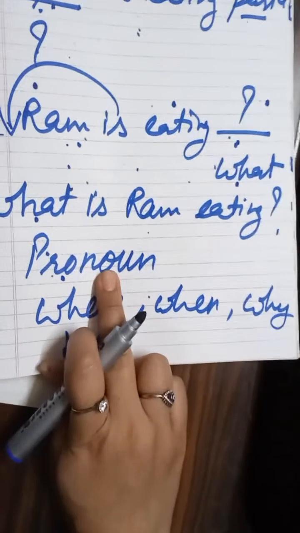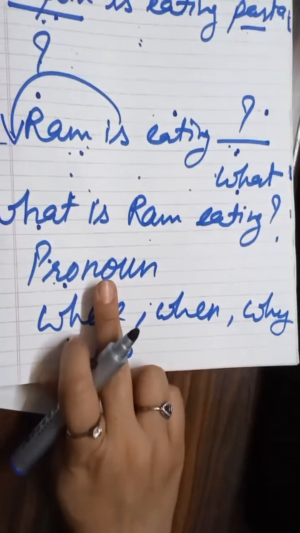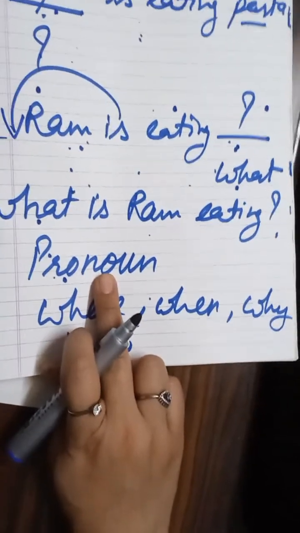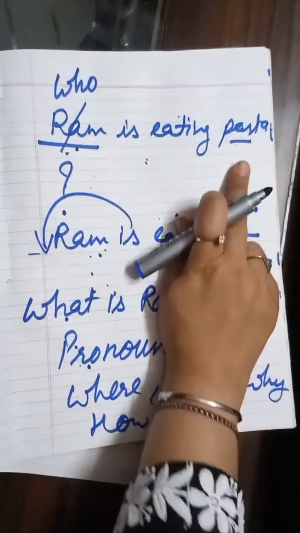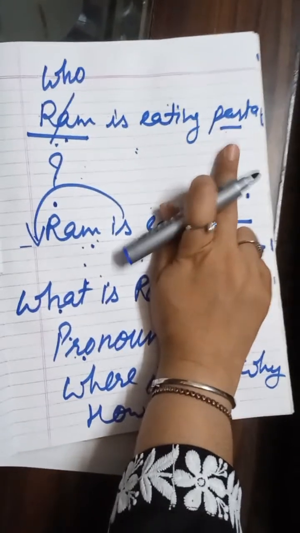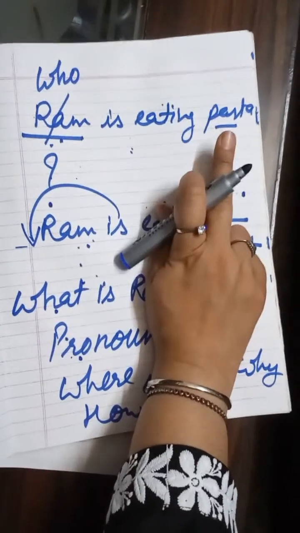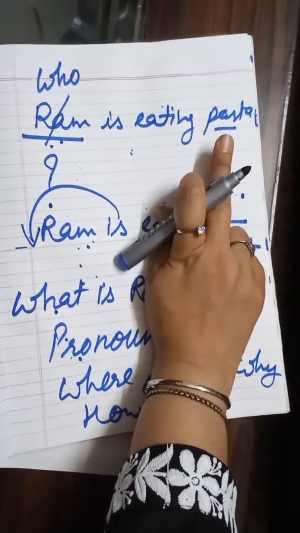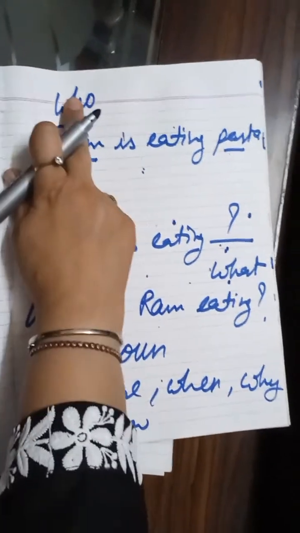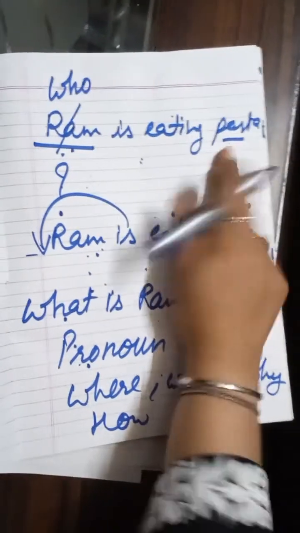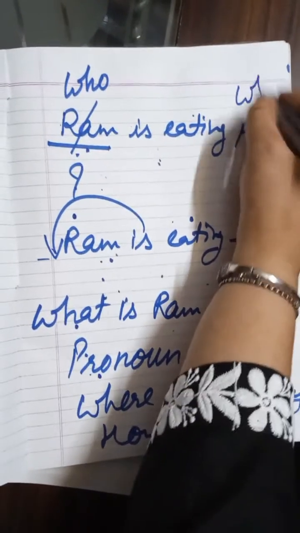So what are pronouns? Only those interrogative words which we can use to replace the subject or object. Only those words are interrogative pronouns. So we can replace this Ram with who, and we can replace this pasta with what.